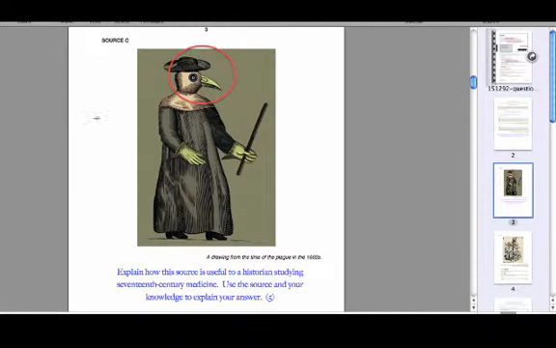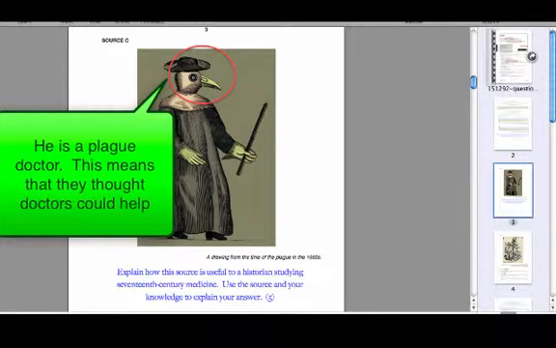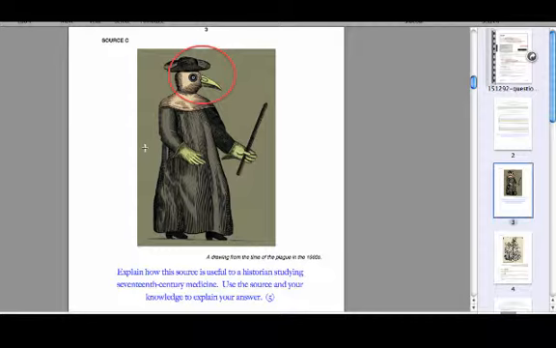Okay, so we've dealt with possibly the most striking part of this source, which is the beak at the top. We're going to just very quickly run through a couple more reasons why this source is useful and what it tells us. The first one is the source itself, the fact that I've said that this is a plague doctor. And the fact that they had doctors at that time tells you what they thought about disease in the 1600s, and particularly, as I've said, the plague in 1660s. The fact they had doctors meant that they were trying to think about natural reasons for the disease and natural cures. So that's another reason why it's useful, the fact that this is a doctor.